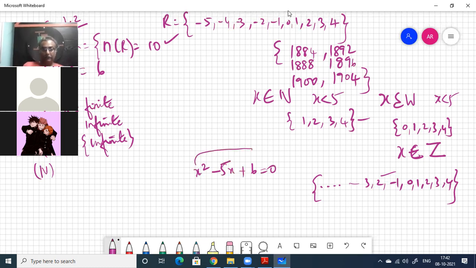1 into 6: X squared plus X minus 6X plus 6 equal to 0.